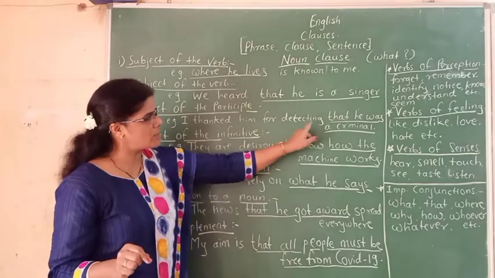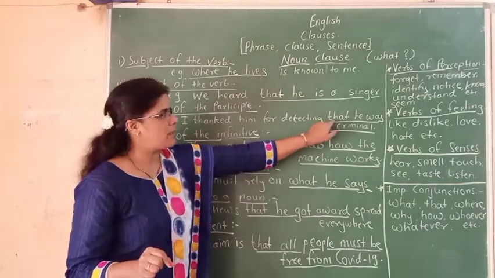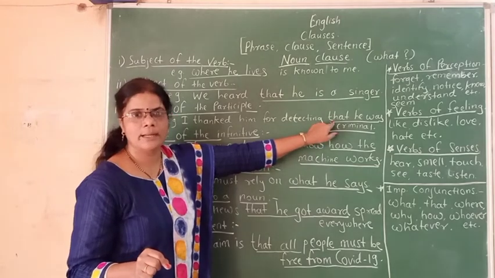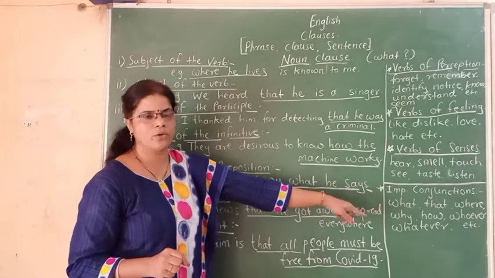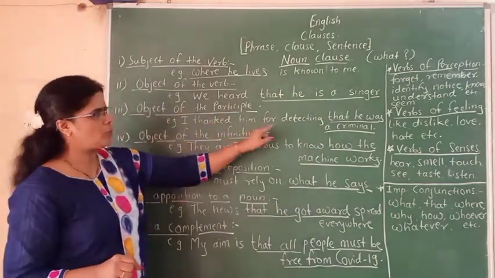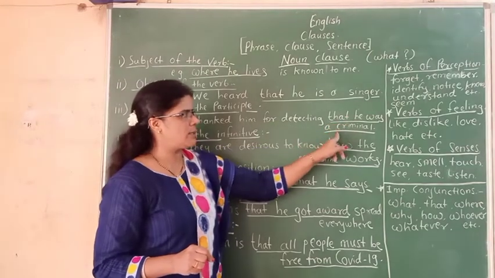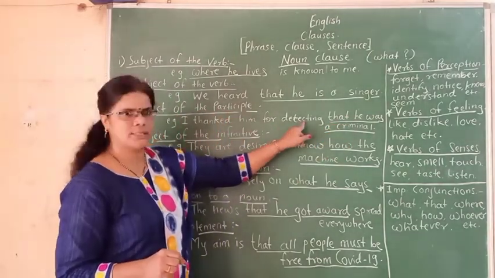So if this participle is followed by any clause and it started with any of the words in the list given over here, then it will be the object of the participle. So, that he was a criminal, it is the object of the participle. And which participle? That is detecting.